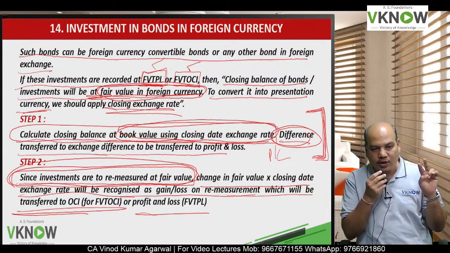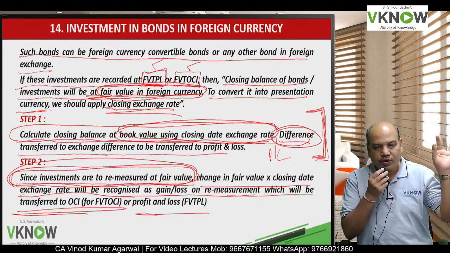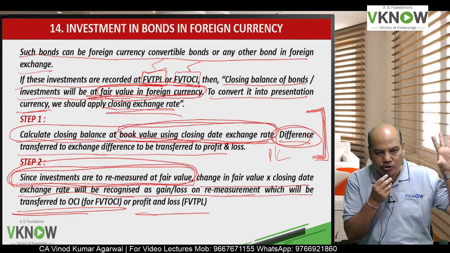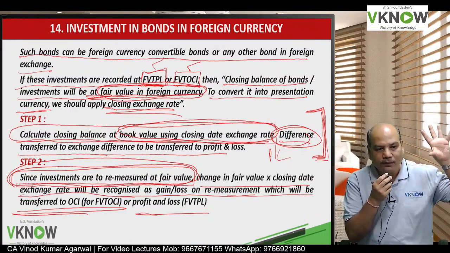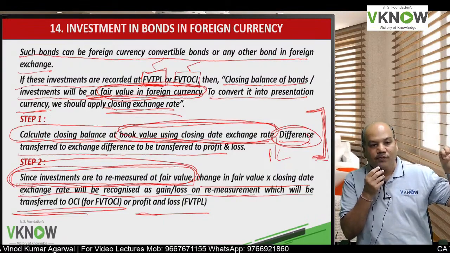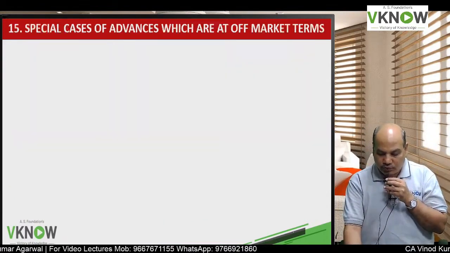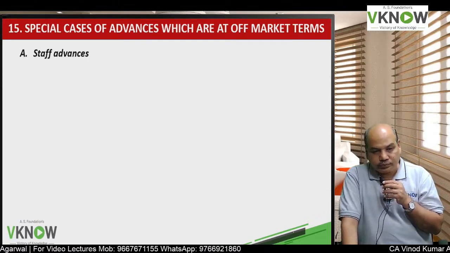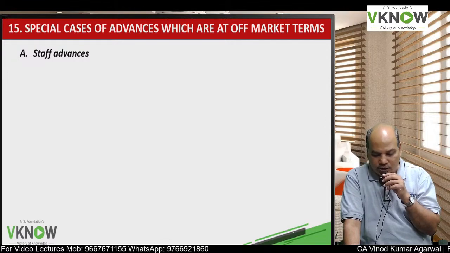So two differences will arise here. One difference is because of exchange difference under IND AS-21, and the other difference is due to change in fair value. The exchange difference part will always go to profit and loss account. The fair value part will go to OCI or P&L account depending on classification.